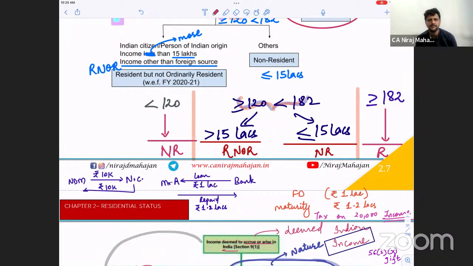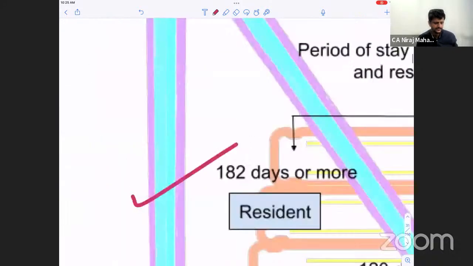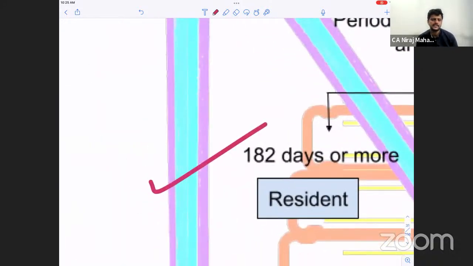See, as soon as the person touches 182, basic condition number 1 is satisfied. As soon as a person touches 182 days in a year, basic condition number 1 is satisfied. Why will you check basic condition number 2? Does it make any sense or relevance, importance? No. Because even if one basic condition is satisfied, we say resident, and then whether it's ROR or RNOR depends on additional conditions.